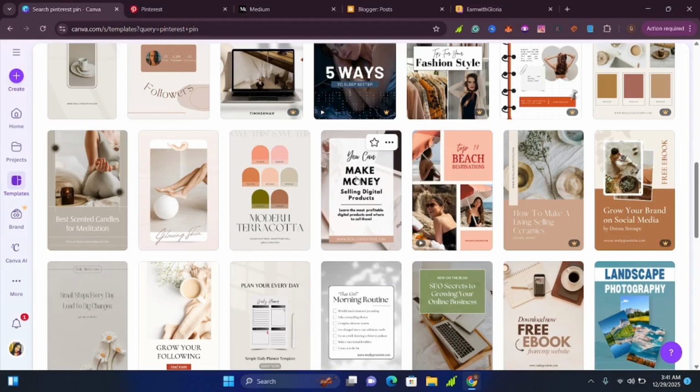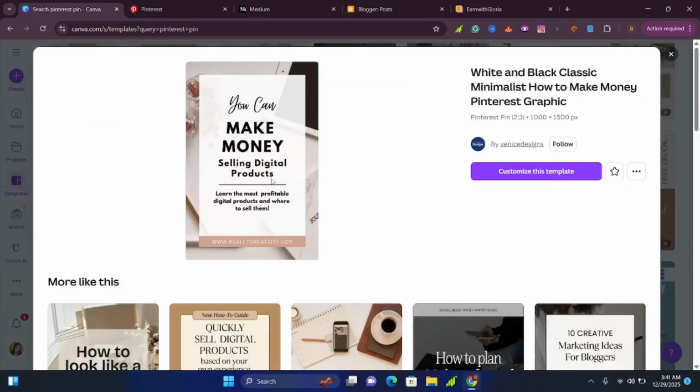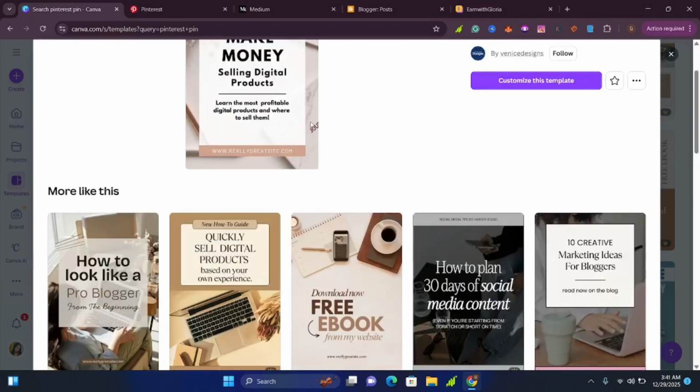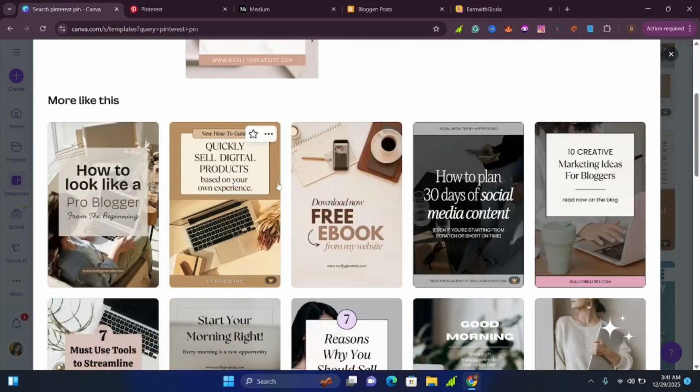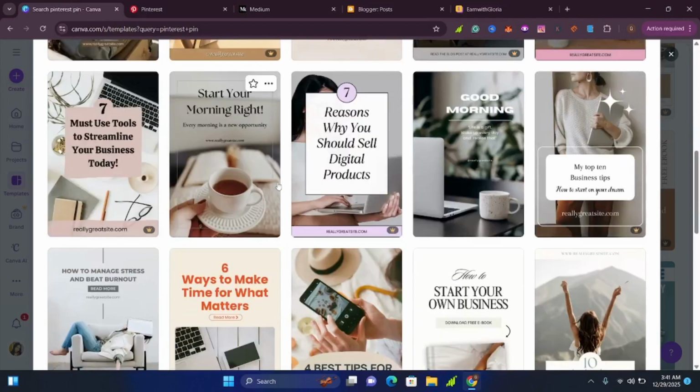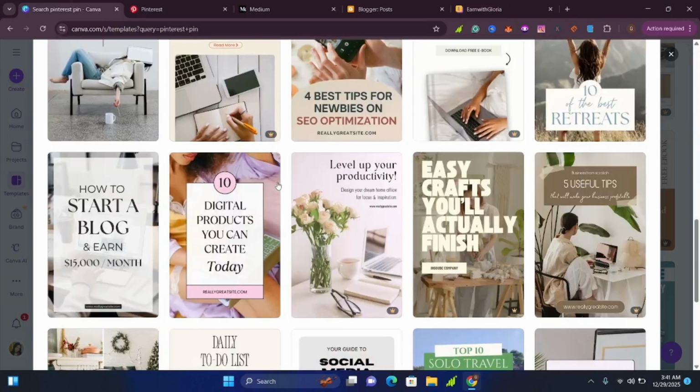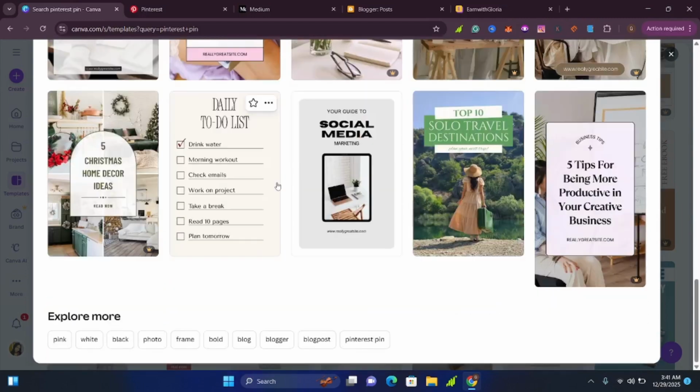As you can see, you can even just come here, change this template. You can click on customize, and start putting in the words that you want even without starting to design from scratch. And as you can see, there are so many of them that you can use to sell your digital products using Pinterest even without showing your face.